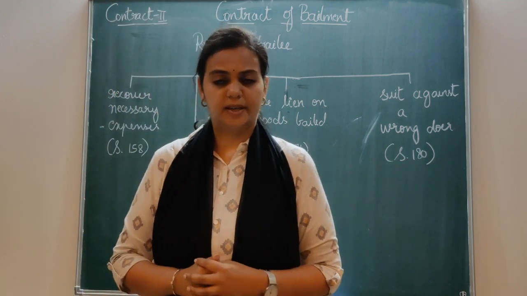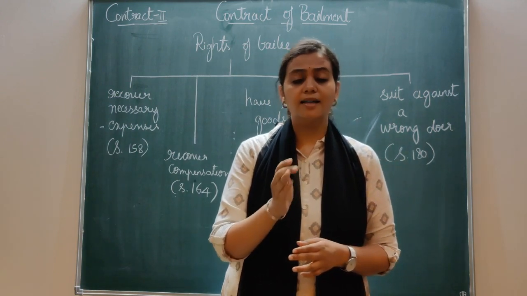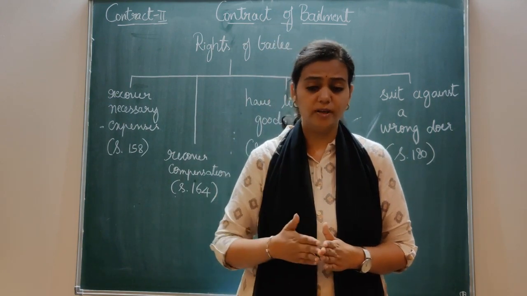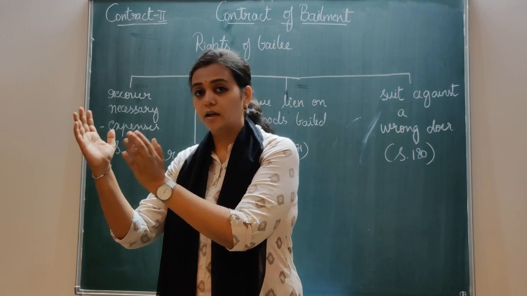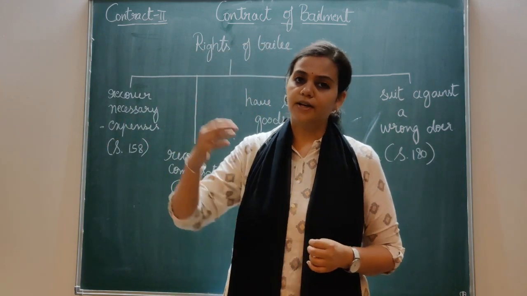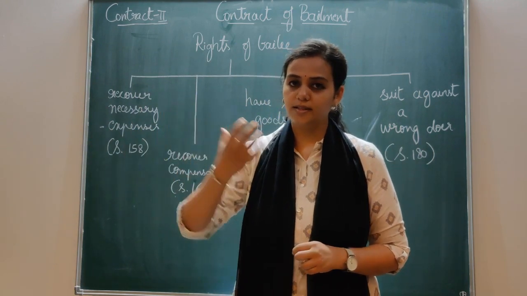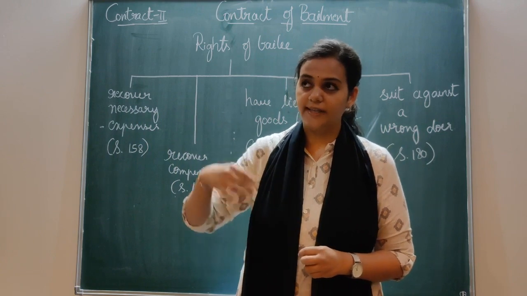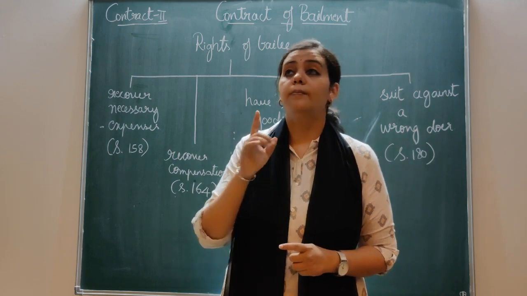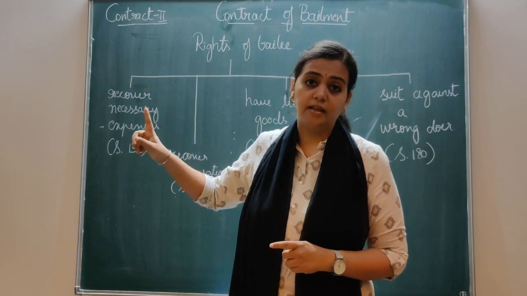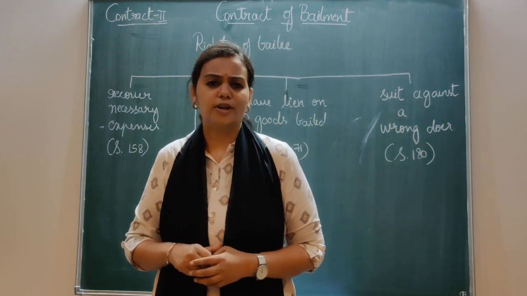What it says is, you can divide it into parts. When a bailee has rendered some service, first point, he is entitled to recover that particular amount from the bailer. If at all he does not pay, he can exercise a lien. Lien means generally taking into his control, having it himself, not giving to the bailer. He can keep it to himself till when? Till the bailer gives him the money. Whatever the default money is there, that has to be paid by the bailer. Simple. We'll go for an example.